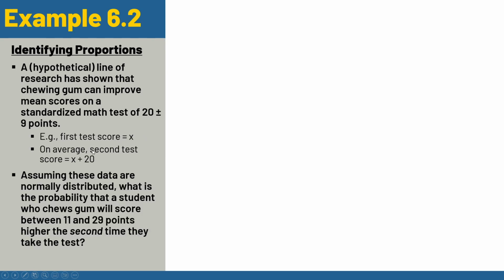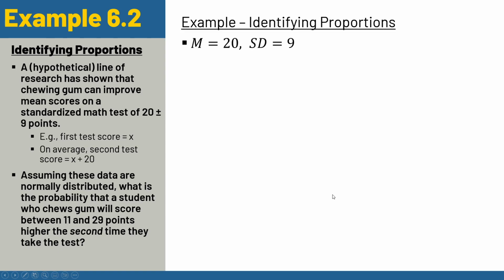So let's find just that. Assuming that these data are normally distributed, what is the probability that a student who chews gum will score between 11 and 29 points higher the second time they take the test? In other words, we expect it to improve 20 plus or minus 9 points. And so what's the probability that they will land in that range?